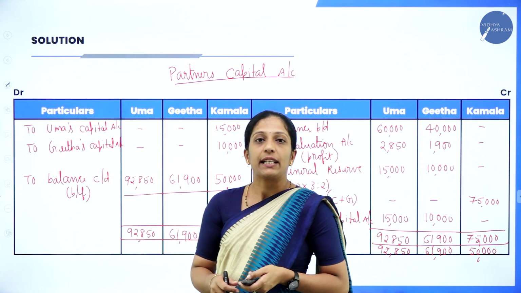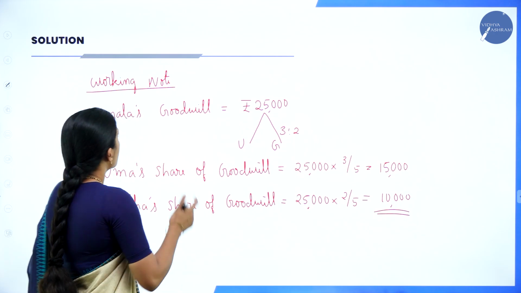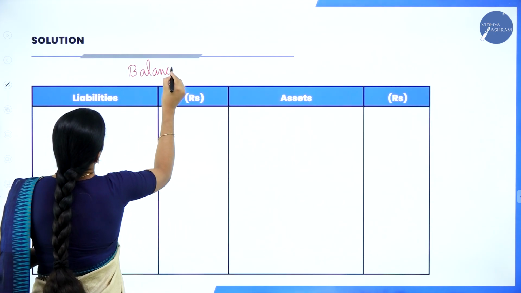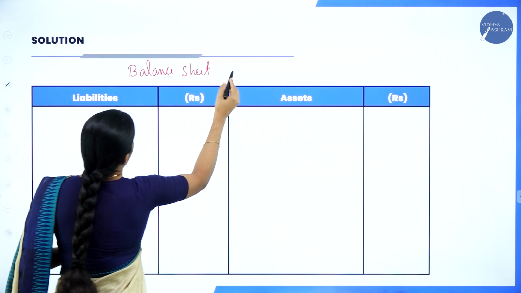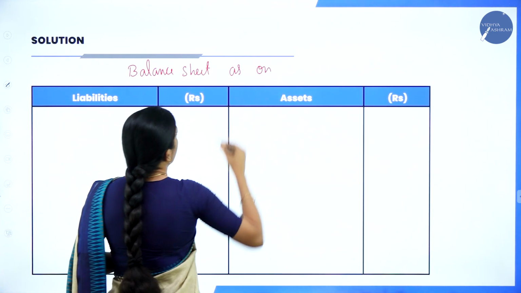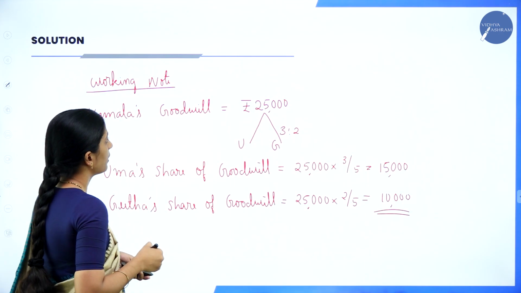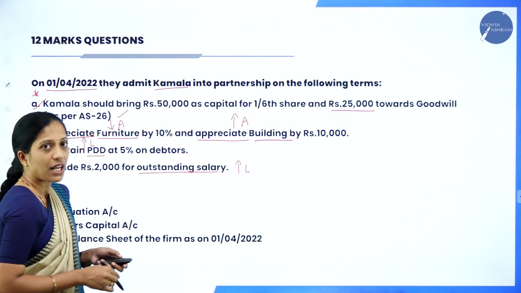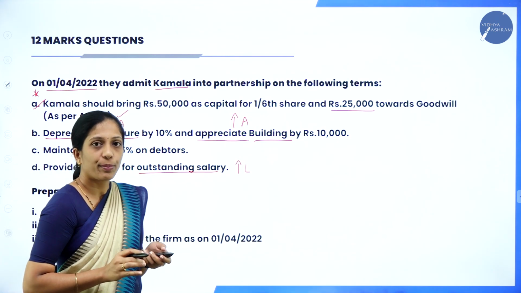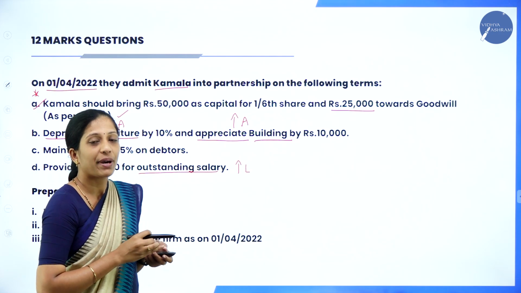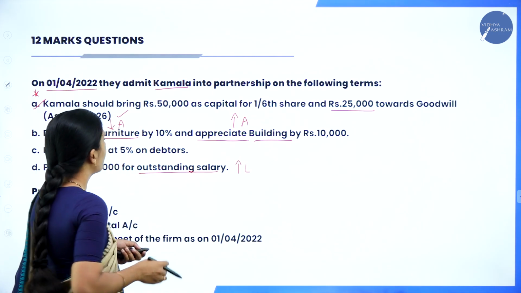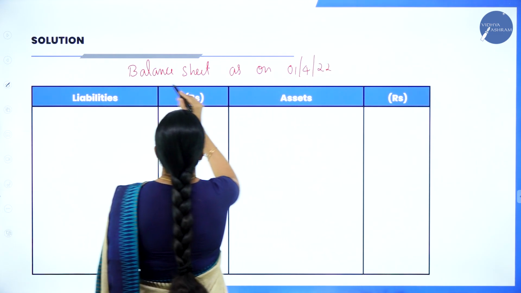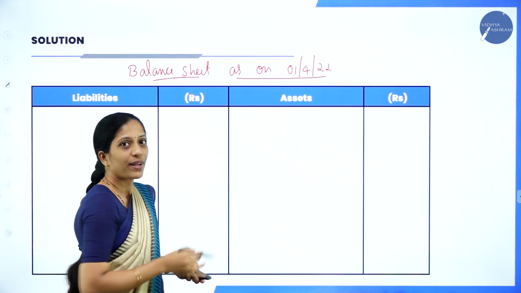Yes. Now we shall directly move on to the balance sheet. So you will write the heading balance sheet as on. Balance sheet as on which date? On the date of admission. When did they get admitted? 1/4/2022. Remember, you are not going to prepare at the end of the year. You are going to prepare on the date of admission. So 1/4/22. Now we shall start with all the assets.